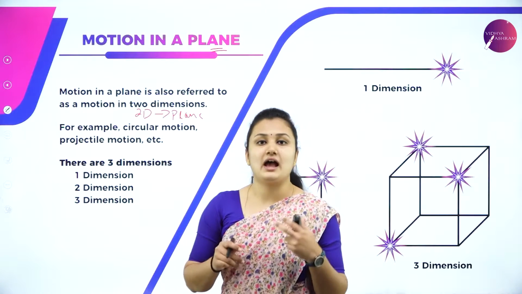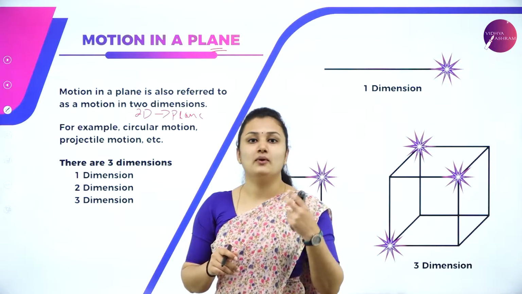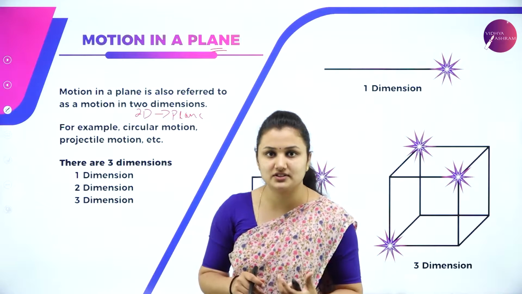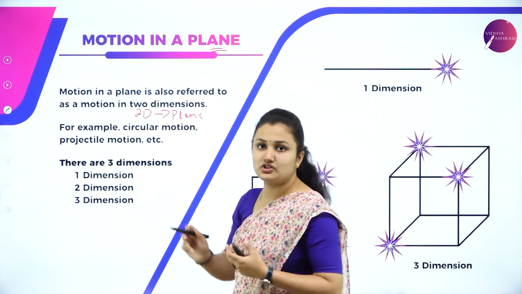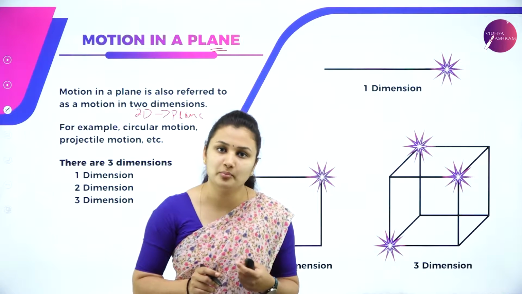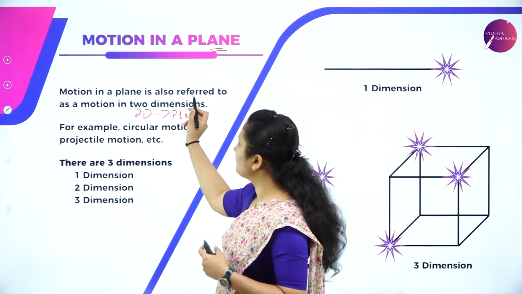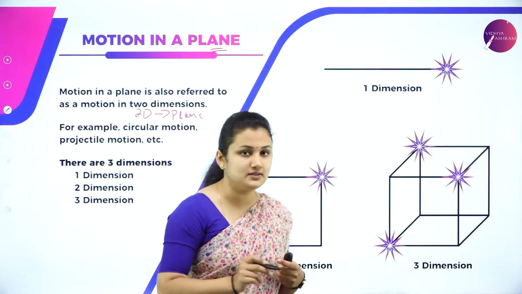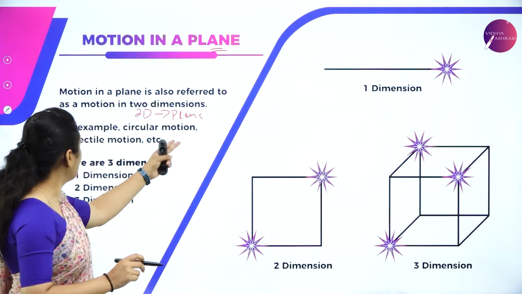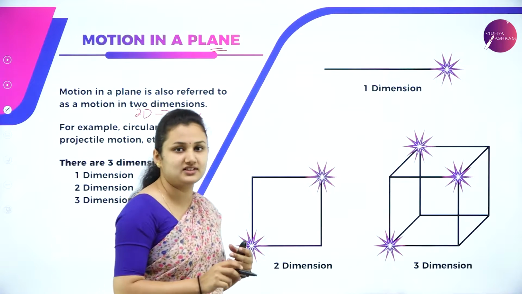Similarly, we'll study average velocity, acceleration, instantaneous velocity, projectile motion and circular motion in two dimensions, that is, motion in a plane. For example, circular motion, projectile motion, etc.